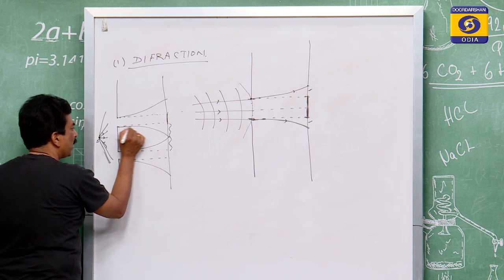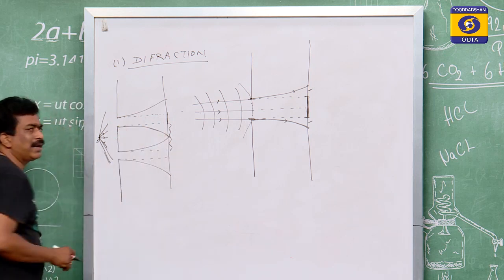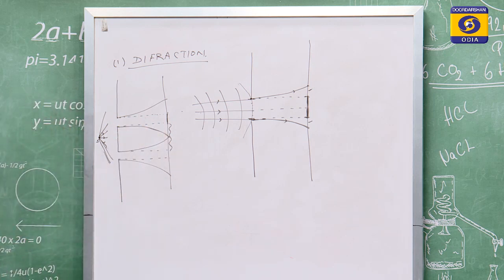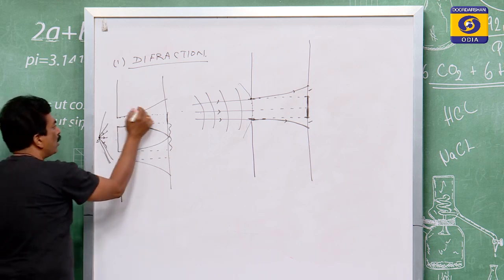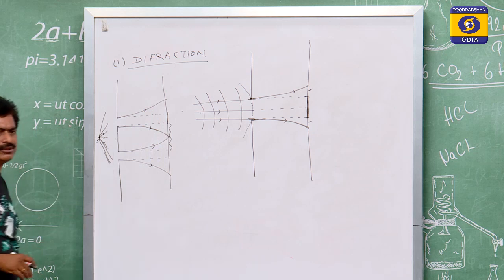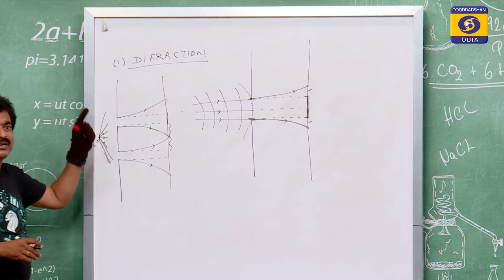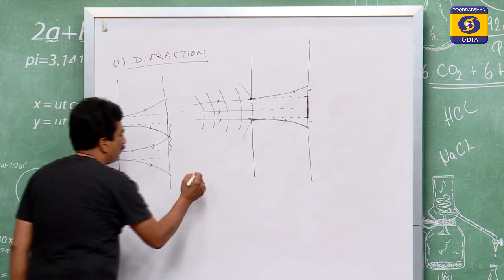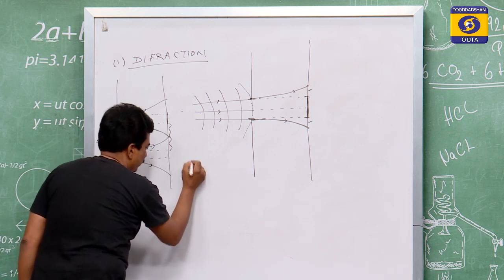From the brighter it enters the darker, means the shadow portion. So all these phenomena show that while light is passing through corners, it bends. Suppose I take the third demonstration.